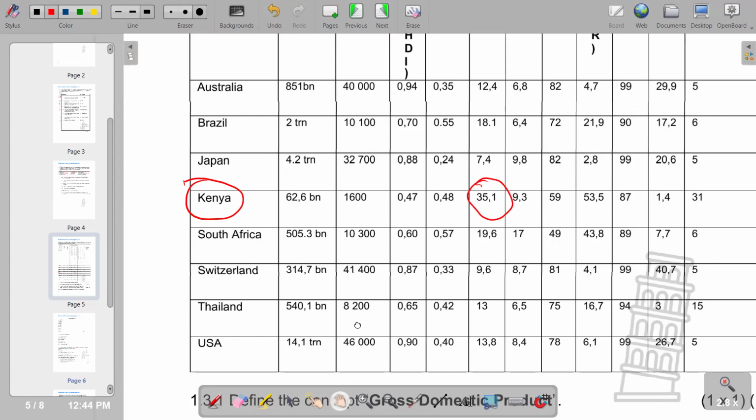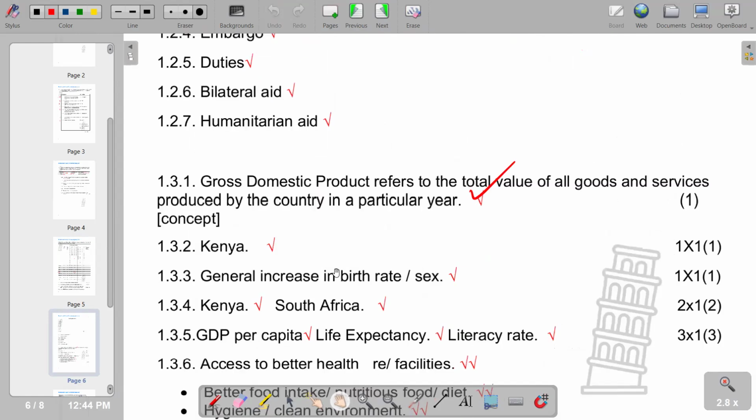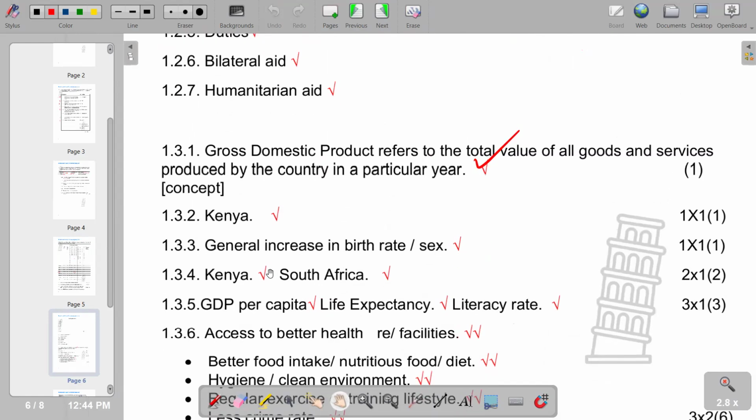Then we move on to the next one, which is to mention one national factor that contributes to the high birth rate in the country, like the one mentioned in question 1.3.2. What can cause high birth rate? We can have a general increase in birth rate or general increase in sex can also lead to that. So that's what we have. So moving on to the next question.